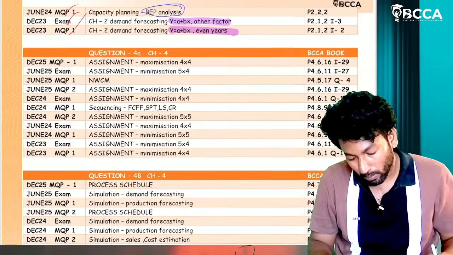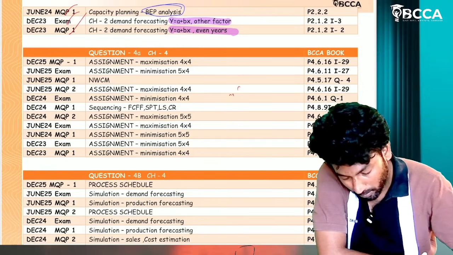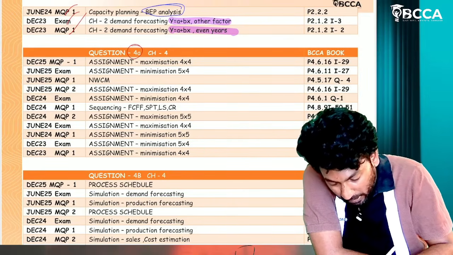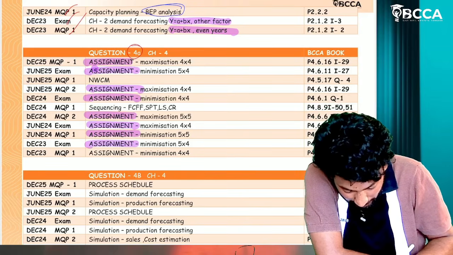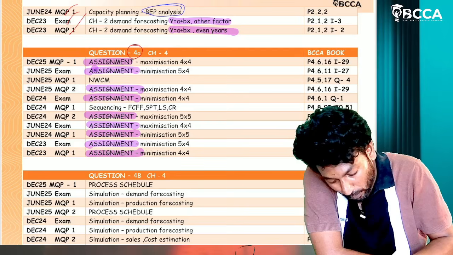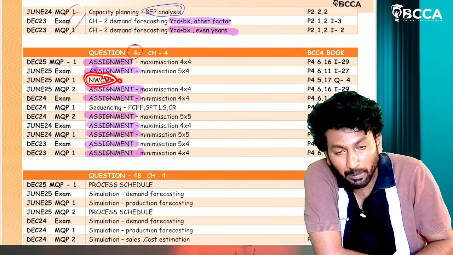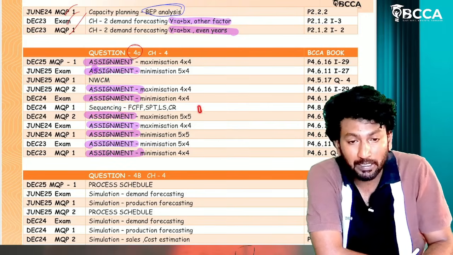Now coming to question number 4, chapter number 4, sir. Question number 4A, most of the times they have been asking assignment question only. Except for 2 attempts, 2 times they have asked something else. One is the northwest corner method, that means transportation. One time sequencing, so line balancing question.